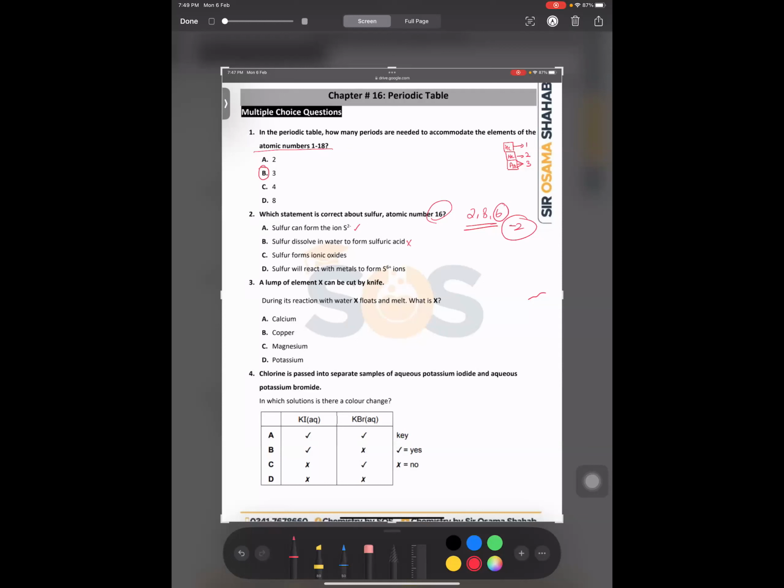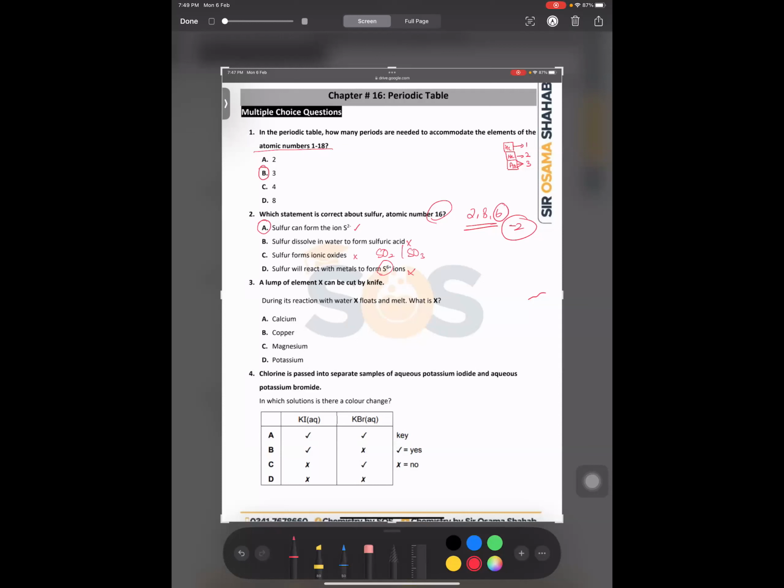This is not fine. Sulfur forms ionic oxide, that is not fine. Sulfur dioxide and sulfur trioxide both are covalent compounds because both are non-metals. Sulfur will react with metals to form S6+. That is also not right. Whenever sulfur reacts with metals, it must receive electrons and become a 2- charge. The right answer will be 2-. Is that right, बच्चों?